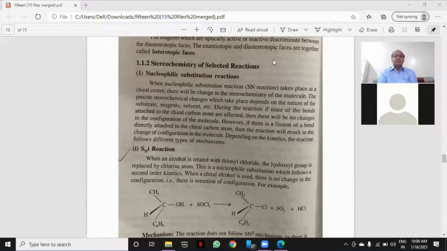Now let us start with reactions, stereochemistry of selected reactions. First reaction, the SNi reaction, which is on the screen now.